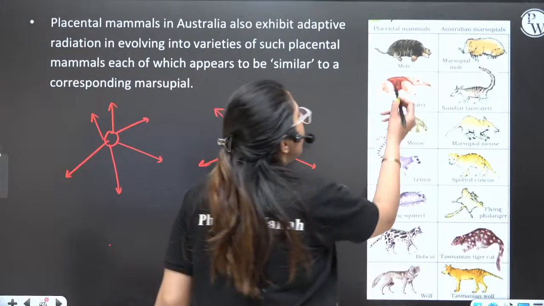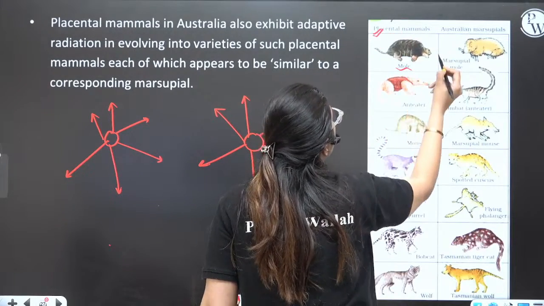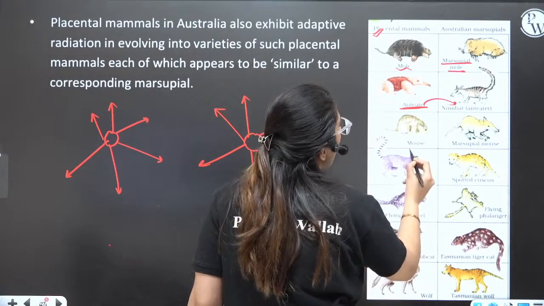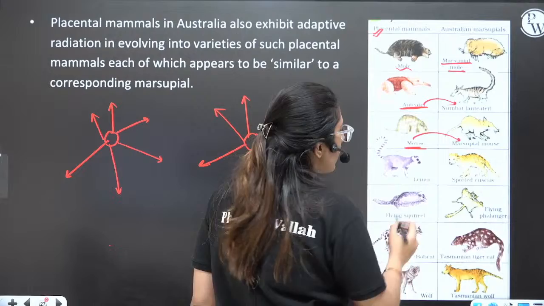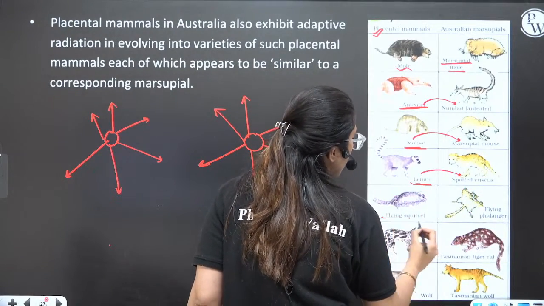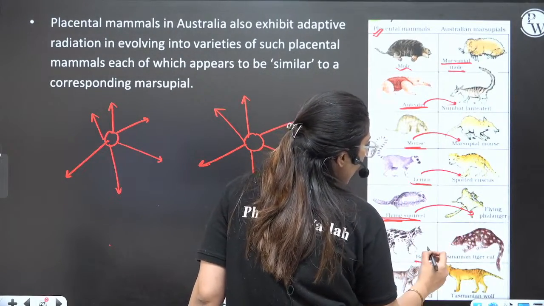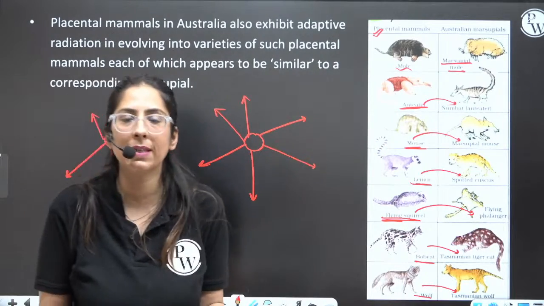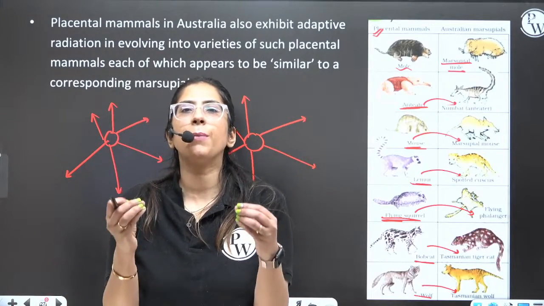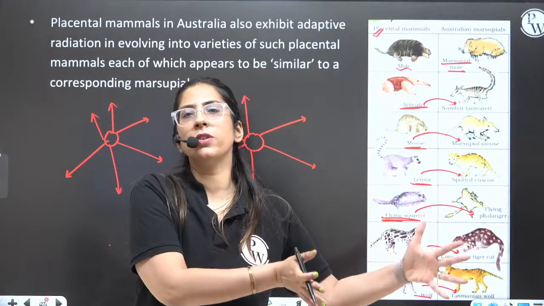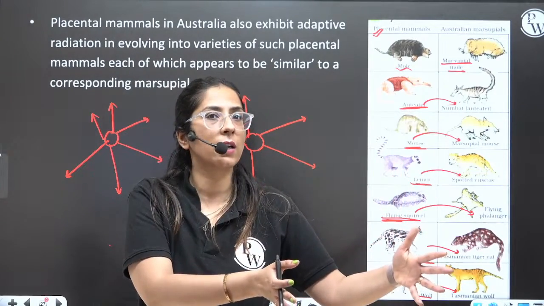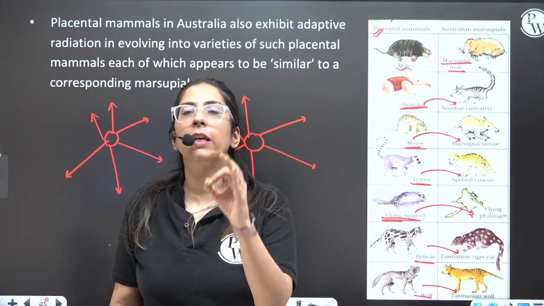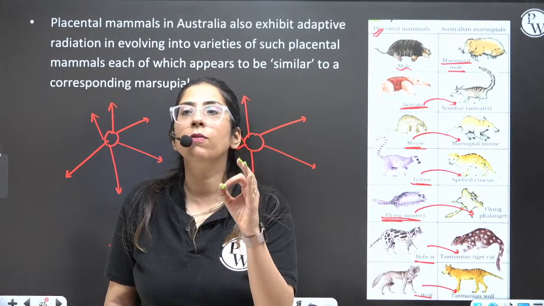Why? Because if you look at the placental mole, it is very similar to the marsupial mole. Anteater was very similar to the numbat. Mouse was very similar to the marsupial mouse. Lemur was very similar to the spotted cuscus. Squirrel, flying phalanger. Bobcat, Tasmanian tiger cat. Wolf, Tasmanian wolf. It is like in your house some adaptive radiation is occurring, and in the house adjacent to you the same kind of adaptive radiation is occurring, and both are similar to each other. So this comes under the category of what? Convergent evolution.